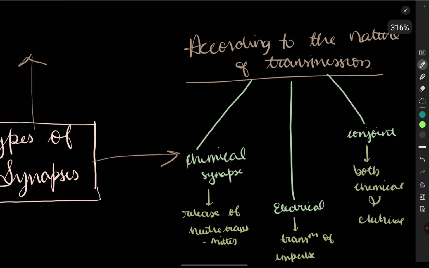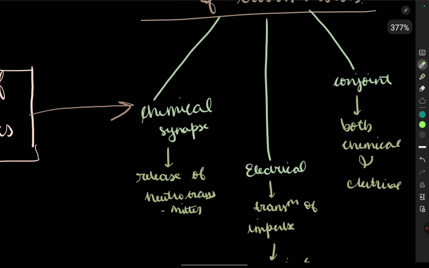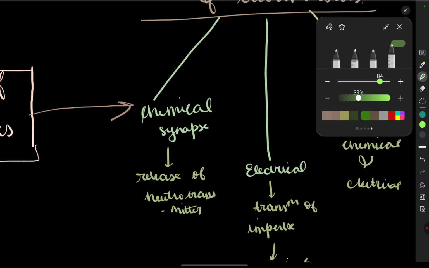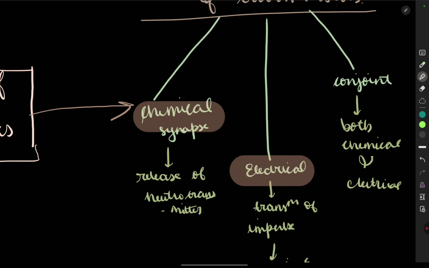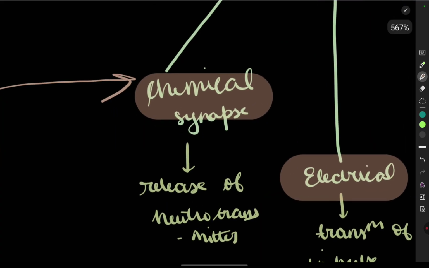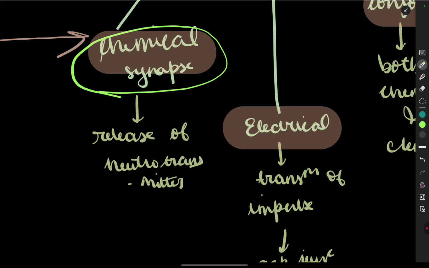Now we're going to see according to the nature of the transmission. This is very important to know. So see, chemical synapse, electrical synapse, and conjoint synapse. We have three types of transmission. Release of neurotransmitter is the chemical synapse.